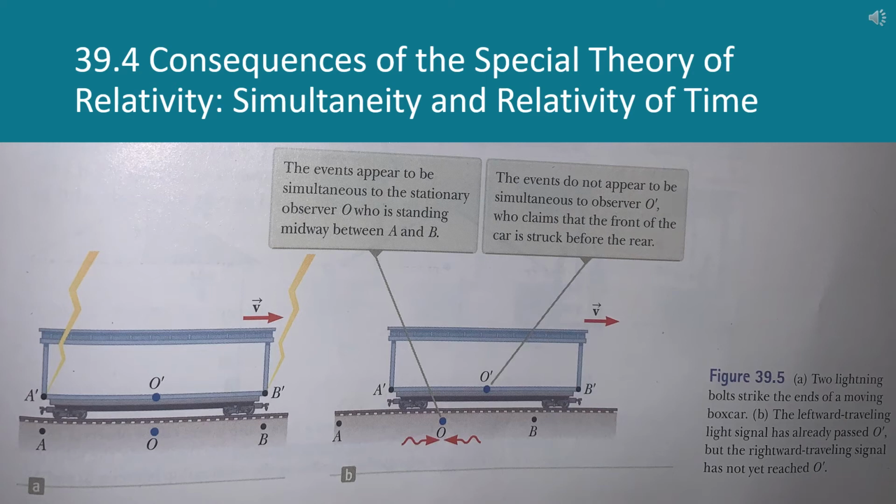When it comes to simultaneity and relativity of time, I like to imagine someone observing lightning close up and another observer from a distance in which they think the event happens at different times, which causes them to hear thunder at differing times. In this figure 39.5, we see that there are two observers, O, who's stationary in between the ends of the train cart for each event, and O prime, who's moving, in which observes different times that the lightning struck. From this, Einstein's thoughts demonstrate the observers may disagree on the simultaneity of two events, and it just depends on transit time of light to observers.